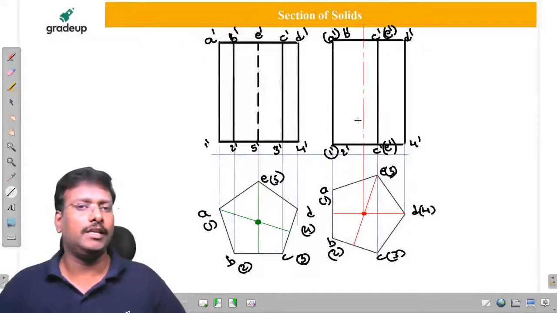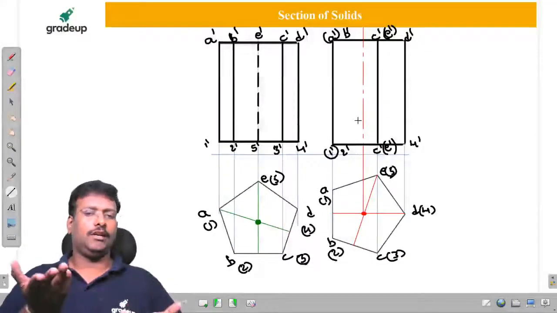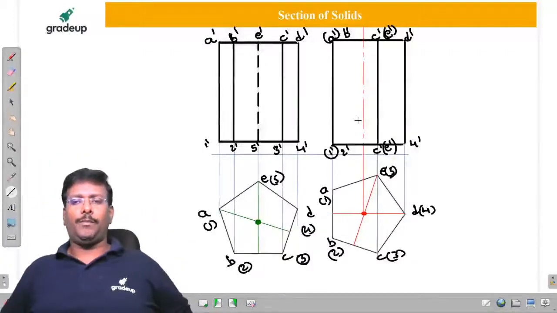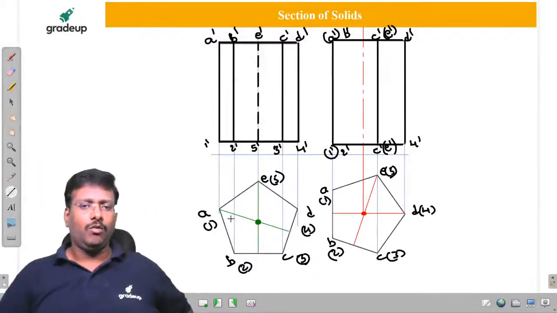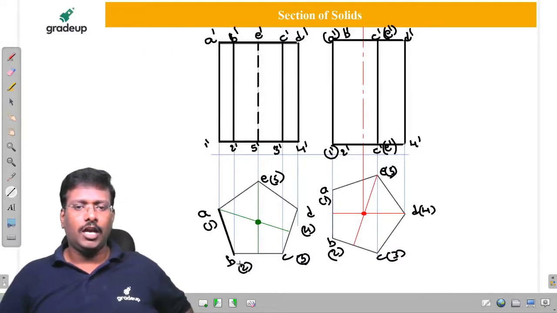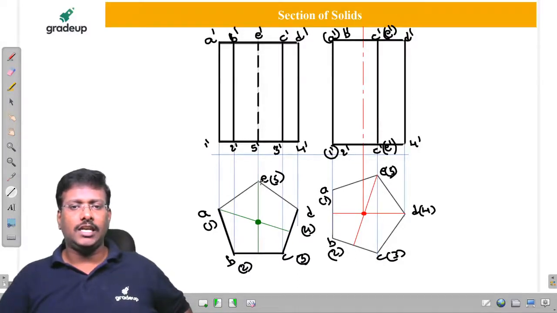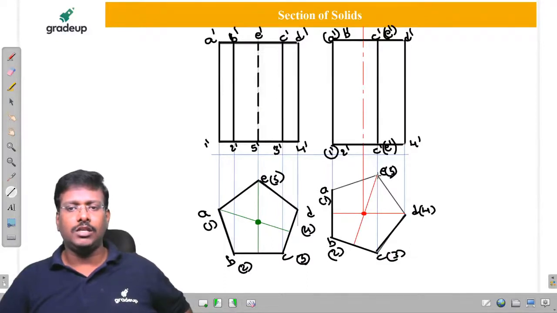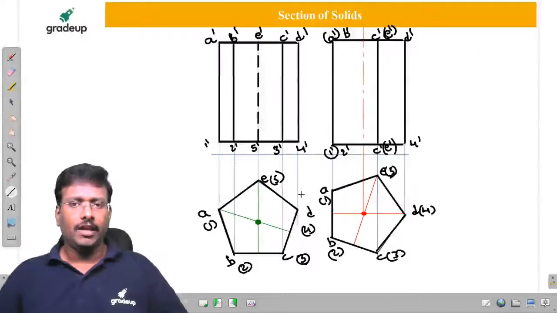This is the way to represent it. You know how to represent the dotted? Yes sir, once it is not visible. So if visible and invisible are both there, we have to give the first preference to visible, and if visible and axis are there, visible only we have to draw. If axis and hidden are there, hidden only we have to draw. So only if the axis does not coincide with either visible or invisible, then you have to draw it. Is it clear? In the second diagram, the axis does not coincide with either a visible element or an invisible element. That's why we draw that axis in the diagram. Is it clear to all of you?